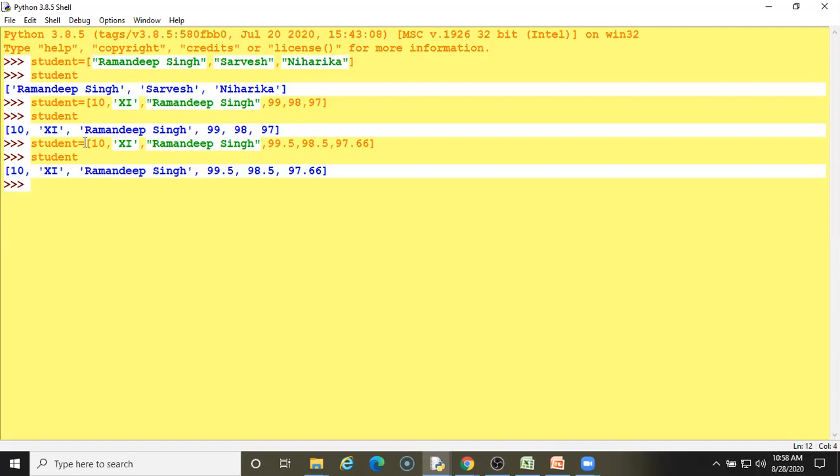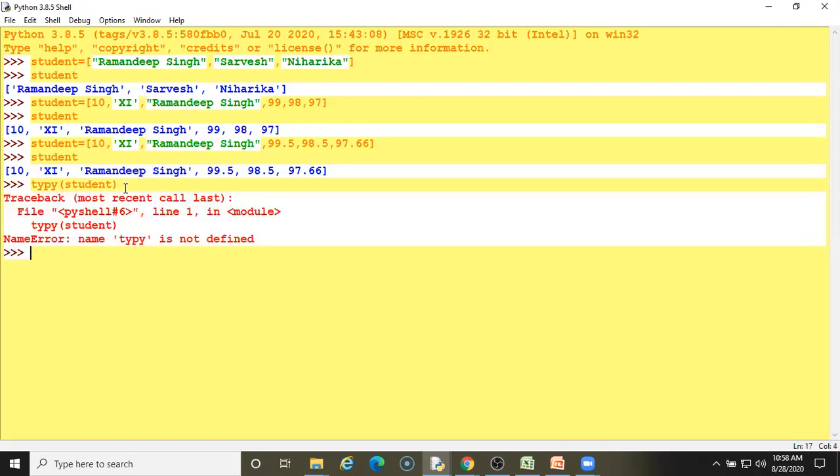When I check the value, what is the type of student, I have to check what data type it is. So what will it display? So it is a list type.